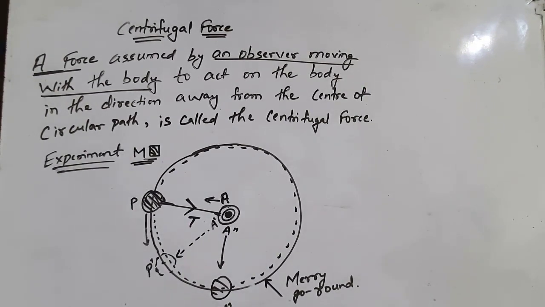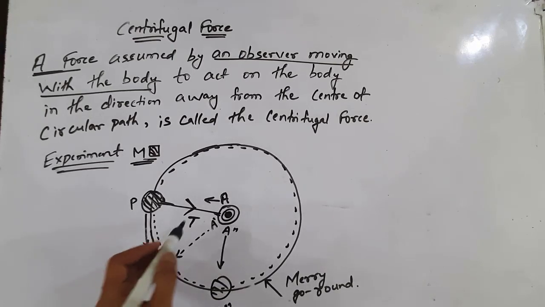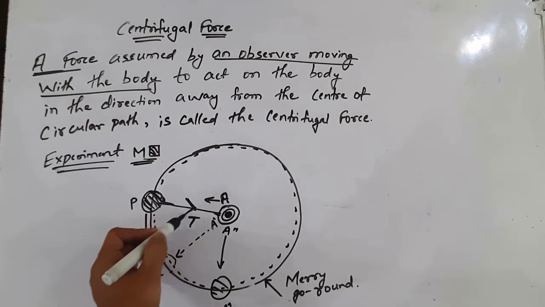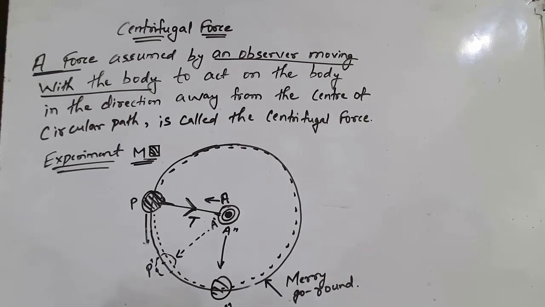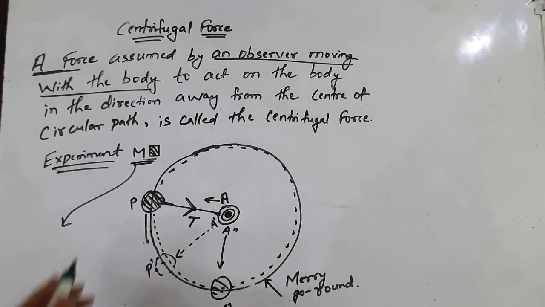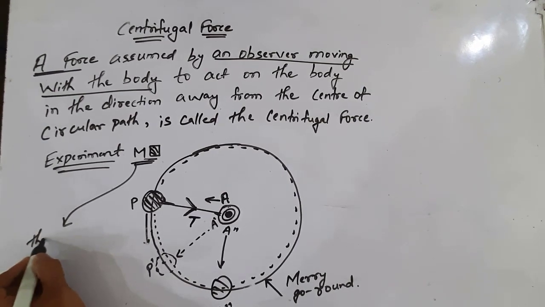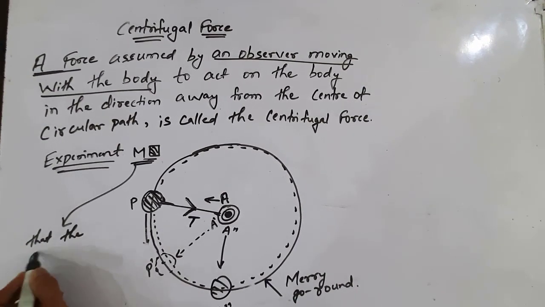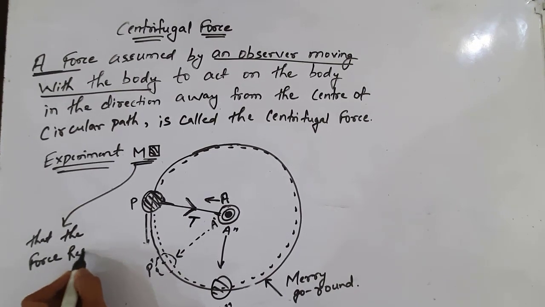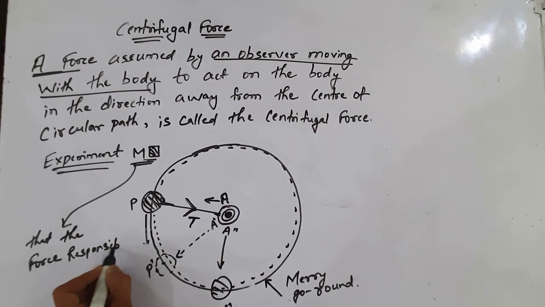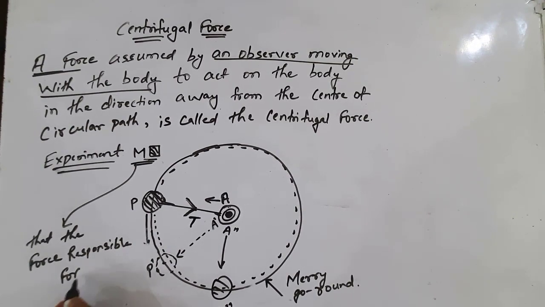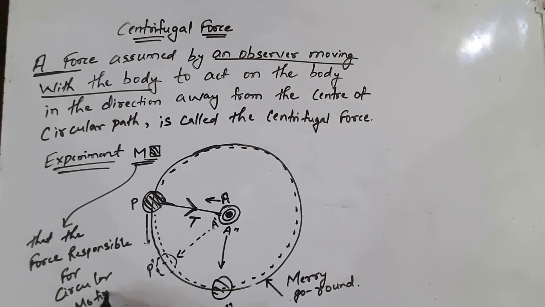So for the person at M, the ball moves in a circular path, and there is a force which is responsible for the circular motion, and this force is called tension force. So for the observer at position M, the force responsible for circular motion is the tension force, that is T.